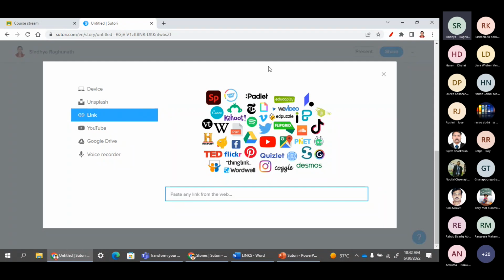You can see plenty of websites or resources can be embedded easily into this Sutori, like Padlet, Edpuzzles or PhET simulations, Quizlets, even YouTube videos, maps, whatever. There is a very large collection of resources. In order to access that, we don't even have to move out. Within a second click, we can embed all these into the Sutori.